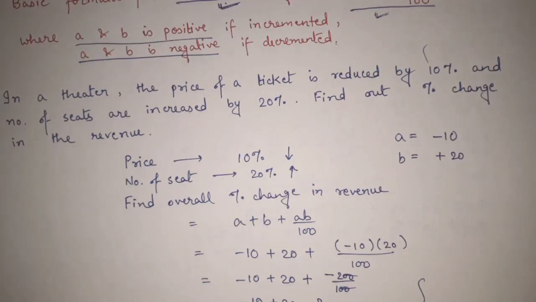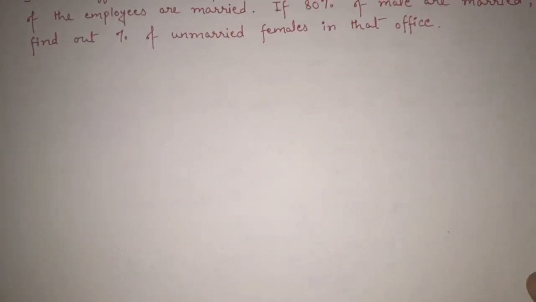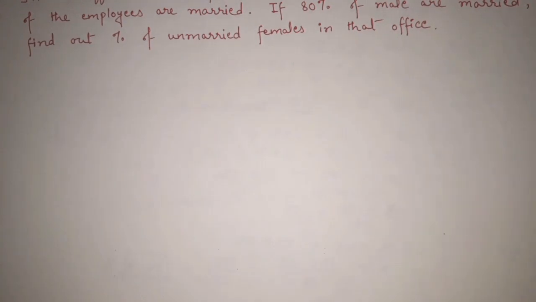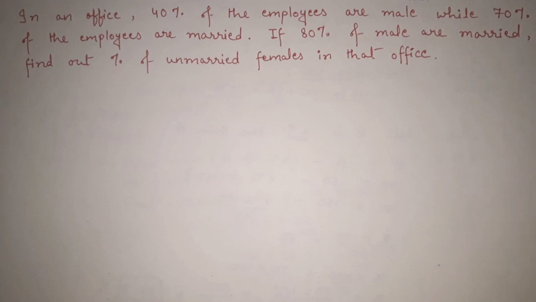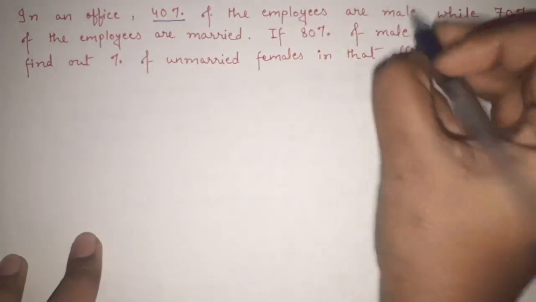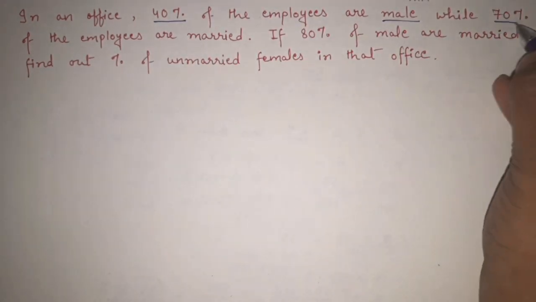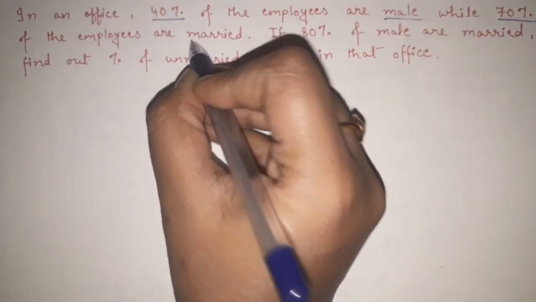Now let's see another question. Here we are having one question. See, this is again a very interesting question. In an office, 40% of the employees are male, while 70% of the employees are married.